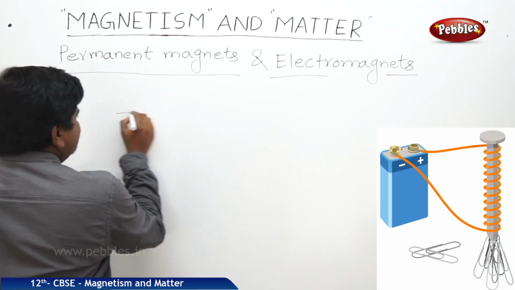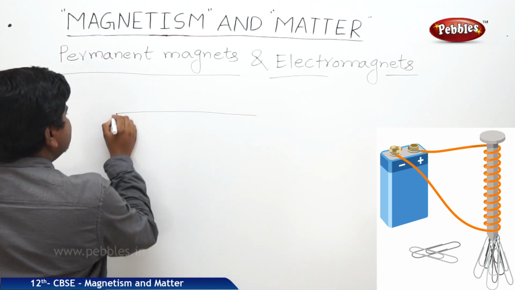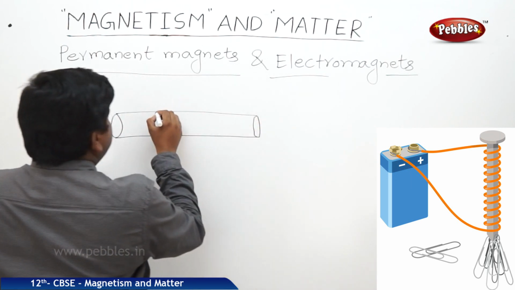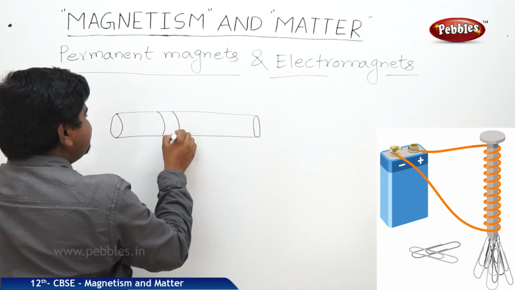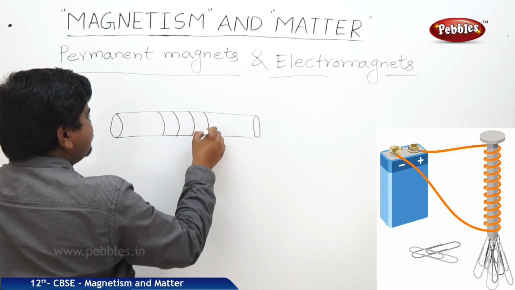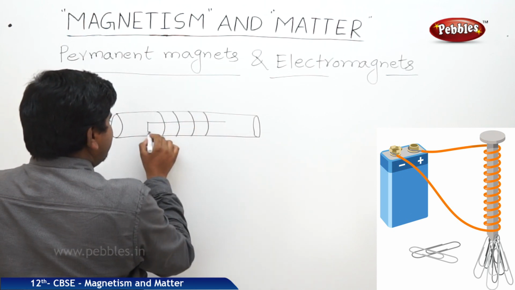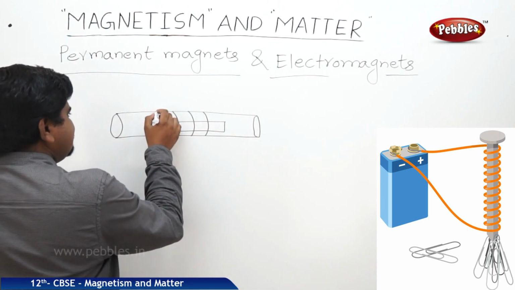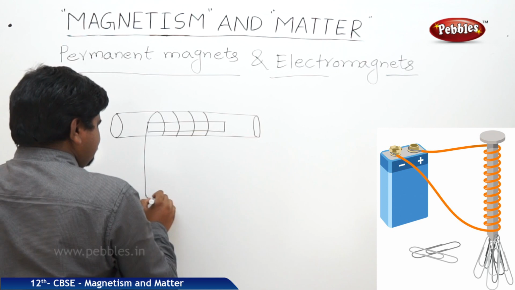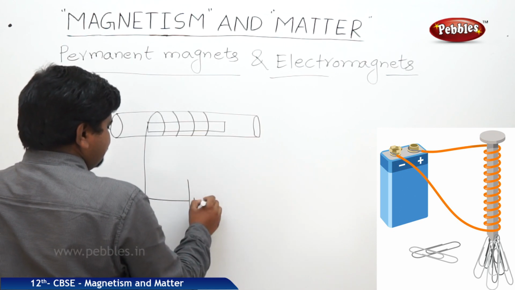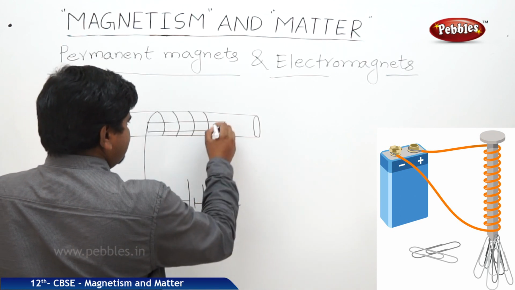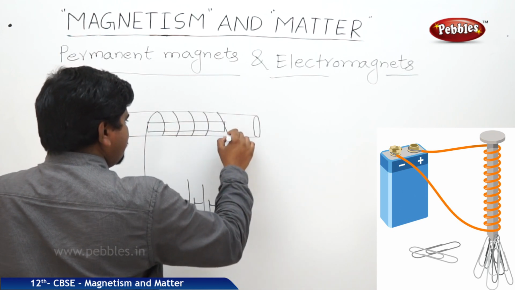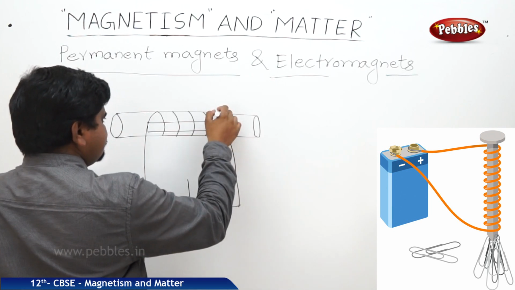So we take a solenoid with a number of windings placed on it. Internally we keep an unmagnetized substance, and the windings are connected to a battery. Like this.